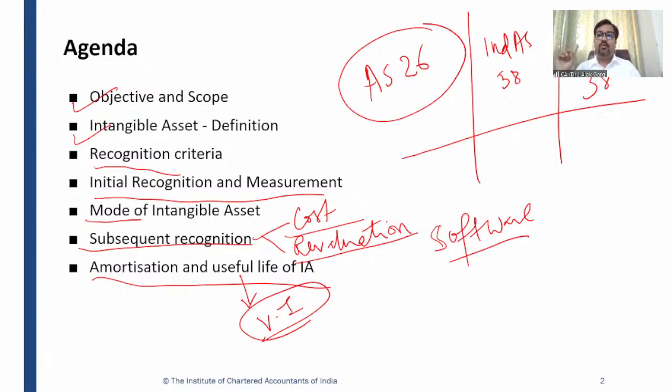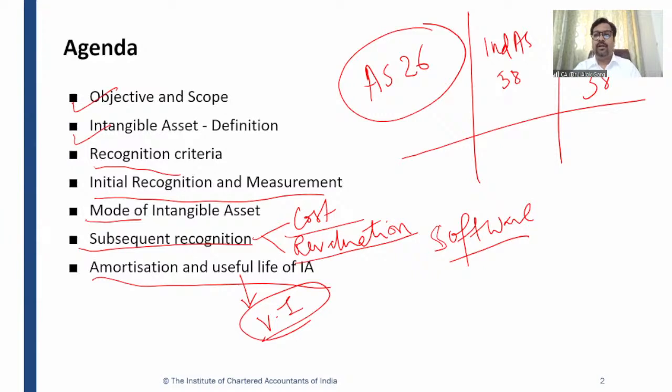Why? Because those were internally generated intangible assets, right? But since this company is paying extra for those intangible assets, they are also required to be recognized in the books of the acquirer. But at what value? It has to be at fair value, right?